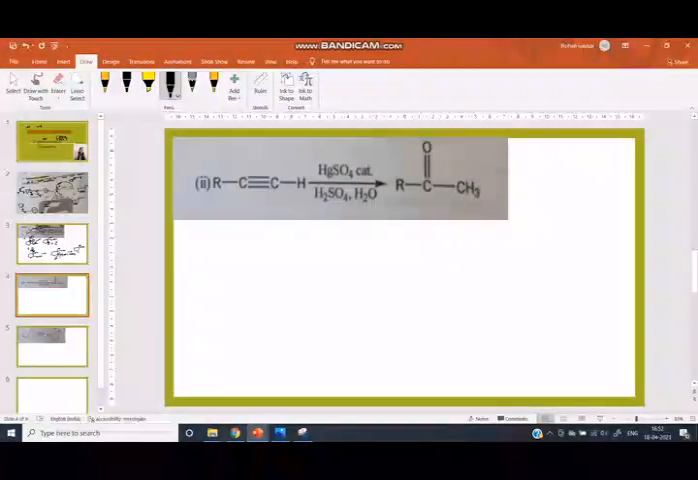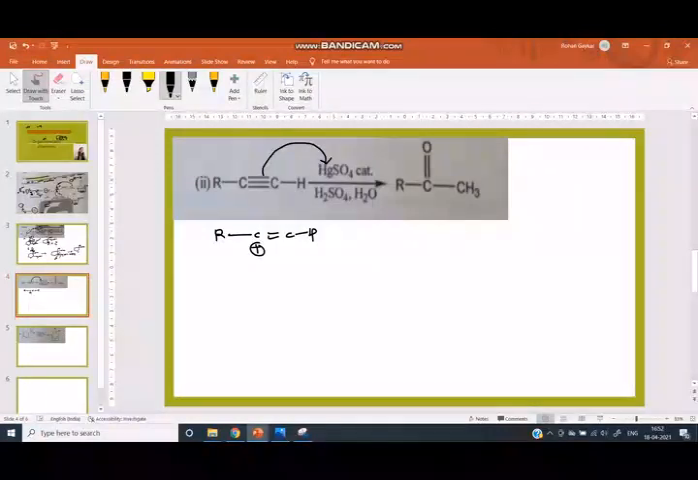Now we can see the next reaction. Here alkynes are given. These alkynes react with the mercury compound. This triple bond attacks the mercury and we get a double bond, here CH, and here is the positive charge. It is stabilized because of this alkyl group, because the alkyl group donates electrons to the positive charge, and here is the HgSO4.